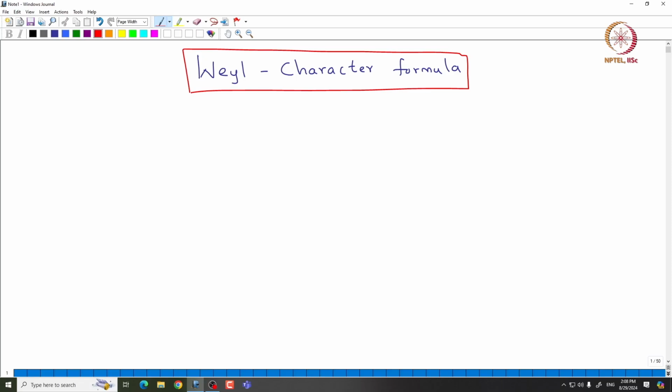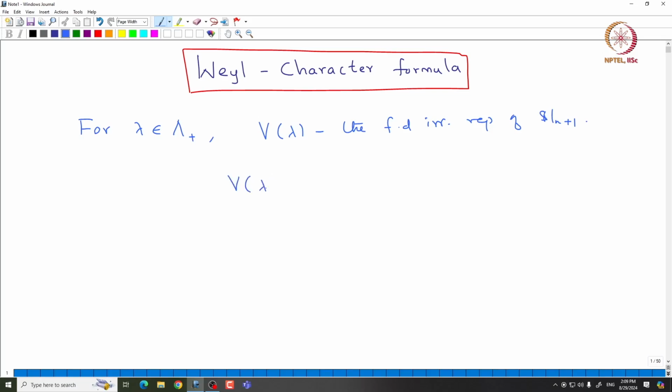So, let us start with a dominant weight lambda. For lambda dominant, we have this finite dimensional irreducible representation V of lambda. So, this is the finite dimensional irreducible representation of SL N plus 1. So, we know that the Cartan algebra acts diagonally on this V of lambda, that is, semisimply on this V of lambda.